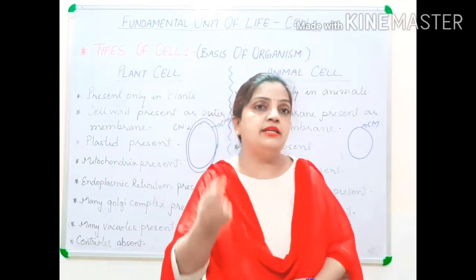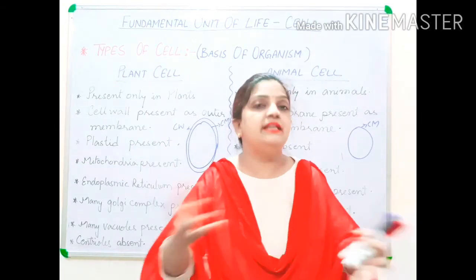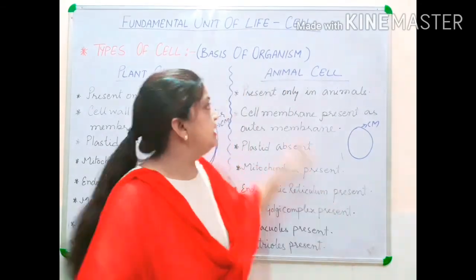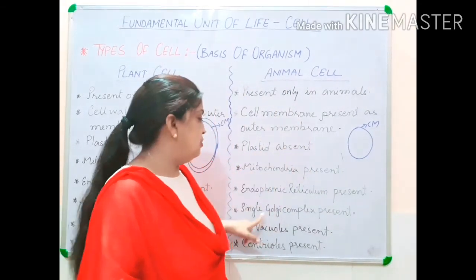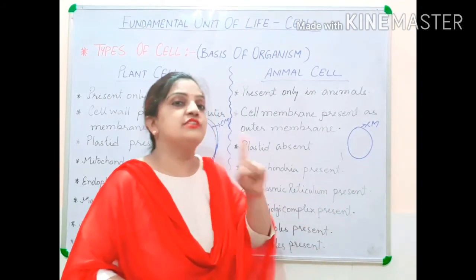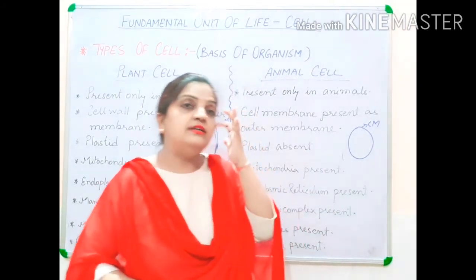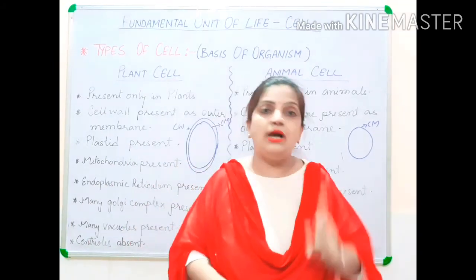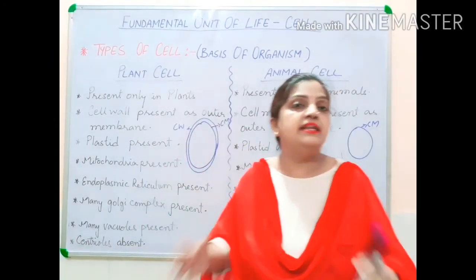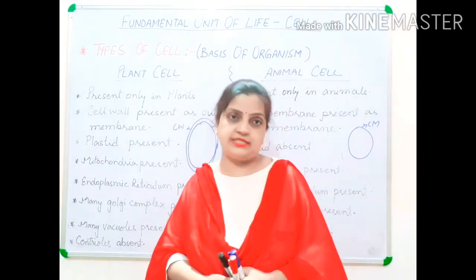Only one Golgi complex is not present; there are many Golgi bodies in a plant cell. Whereas in an animal cell, the Golgi body is also present, but it is only one. Always remember that in an animal cell, one Golgi body is present, whereas in a plant cell, many units of Golgi complex are present.